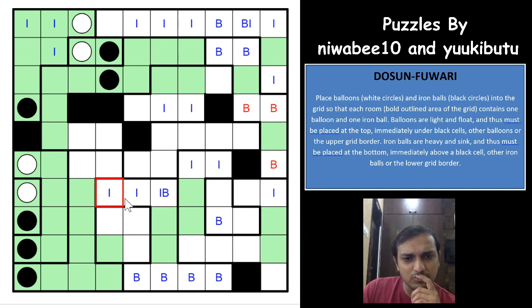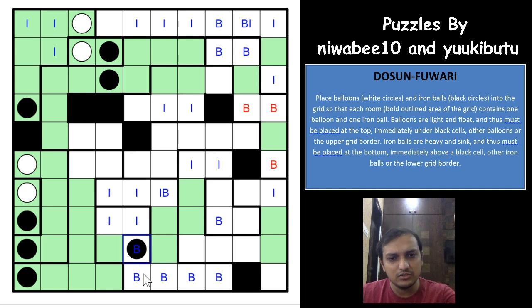So one of these 2 cells will be a balloon. Nice. This cell cannot be a balloon, so one of these 2 cells will have to be a balloon. This cell cannot be an iron ball, this cell cannot be an iron ball. Awesome. So you cannot have an iron ball here, you cannot have an iron ball here, right? Which means that you will have to have an iron ball here. So the moment you have an iron ball here, this also would have to be an iron ball. Nice.